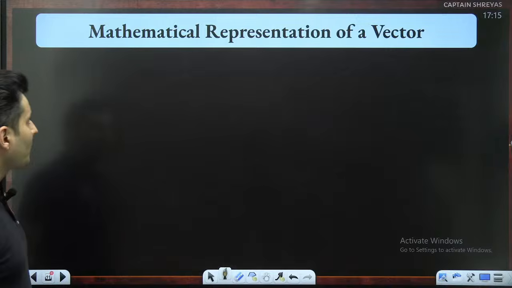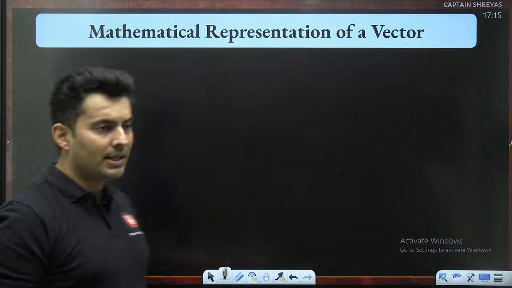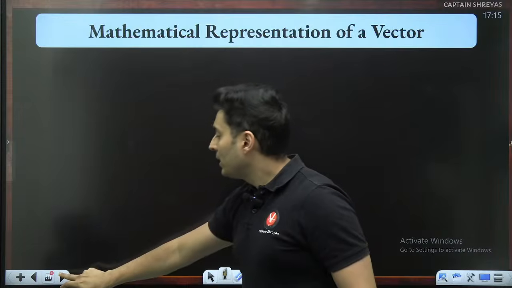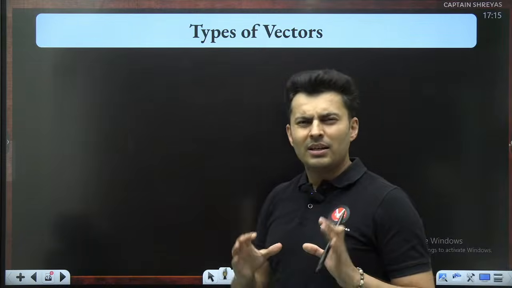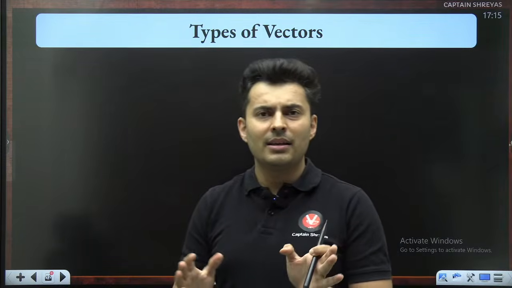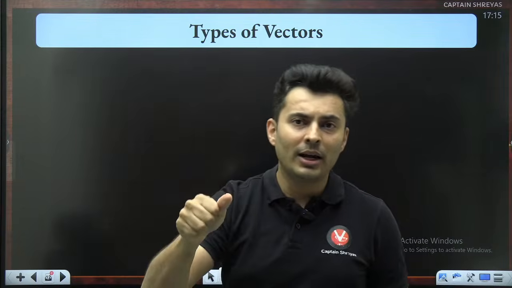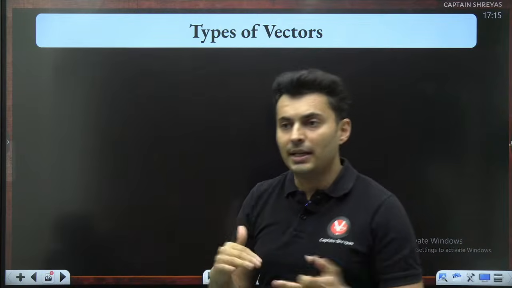Okay. Now, moving on. Now that we have learned how to mathematically represent a particular vector as well as its magnitude, let's also see the different types of vectors. Something which is very simple, just that you should know, because sometimes they might use a word. There is a unit vector here. These two vectors are parallel. These two vectors are negative of each other.